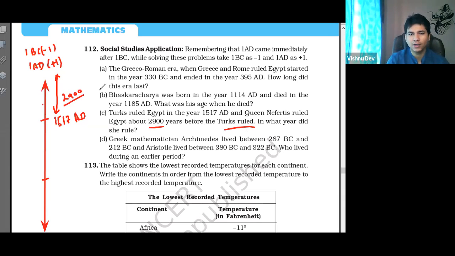Sir, in what year? It is 1383. See again, 1517 minus 2900, tell me what will it be? Because it is in AD and before that, it is 1383.